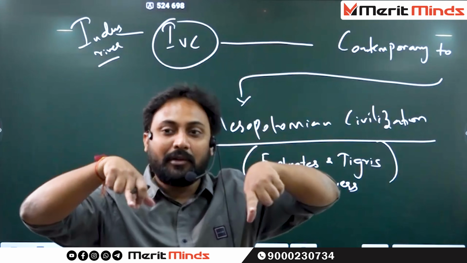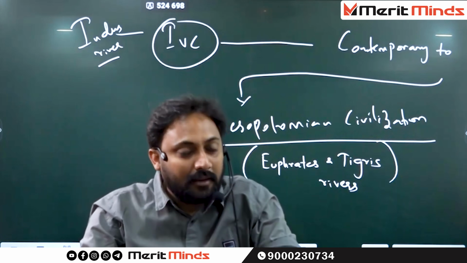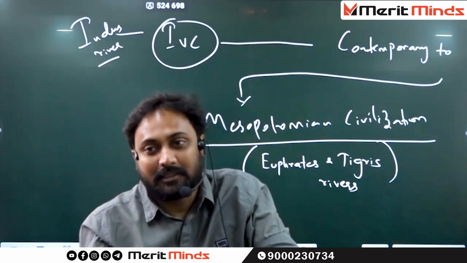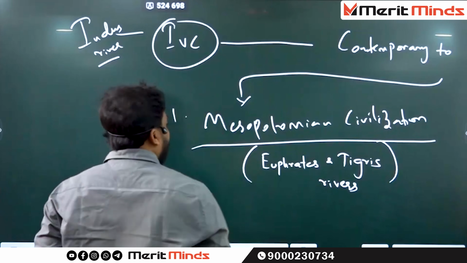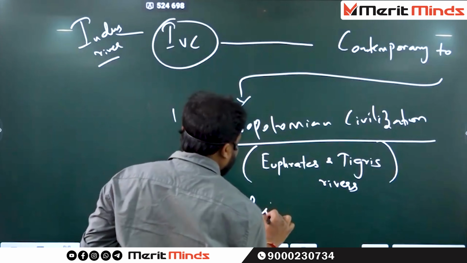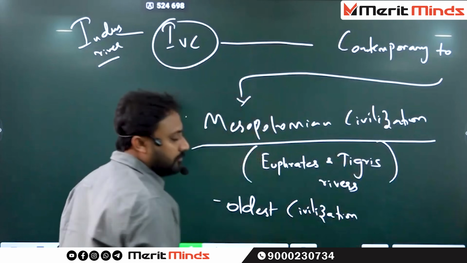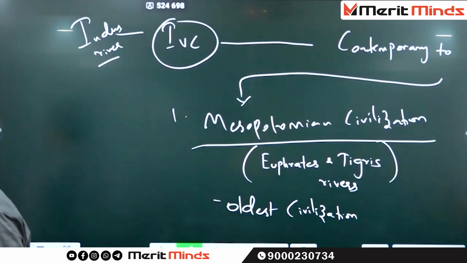Area wise, Mesopotamian is the largest civilization. I'm sorry, not area wise. Mesopotamian civilization is the oldest civilization. Area wise, IVC is the biggest civilization, and Mesopotamian civilization is the oldest civilization. It even predates IVC.